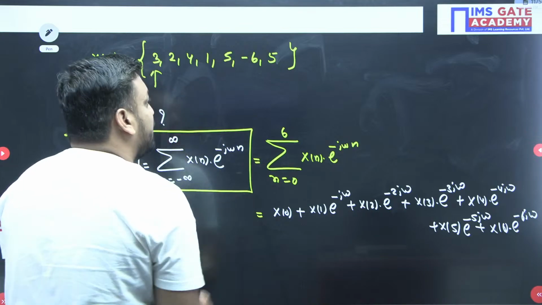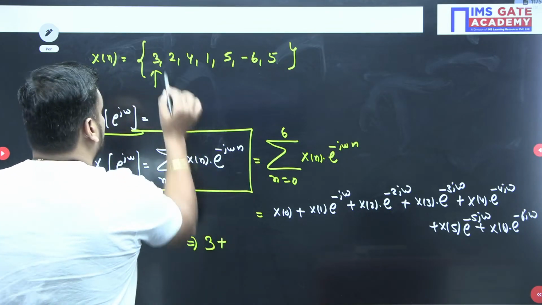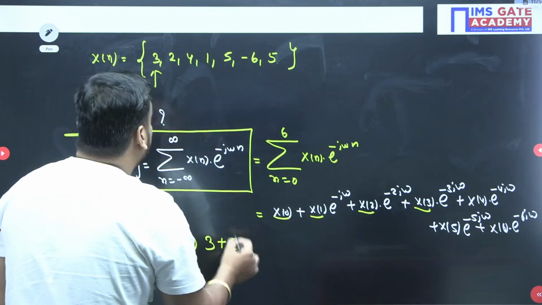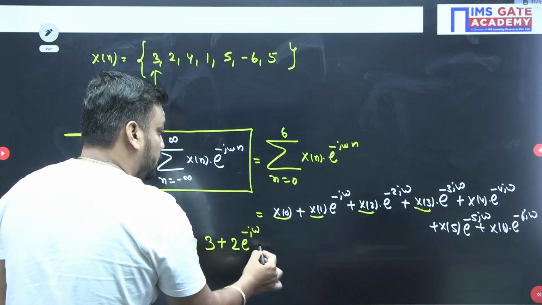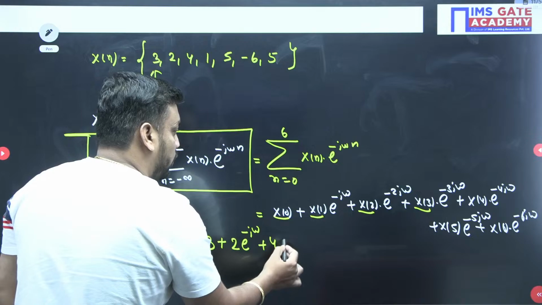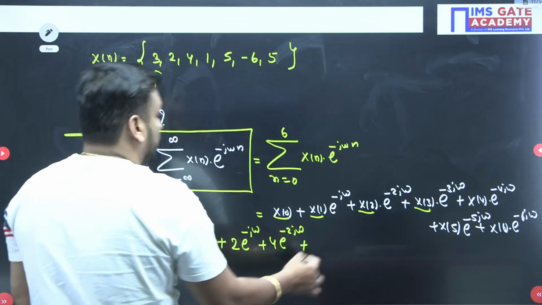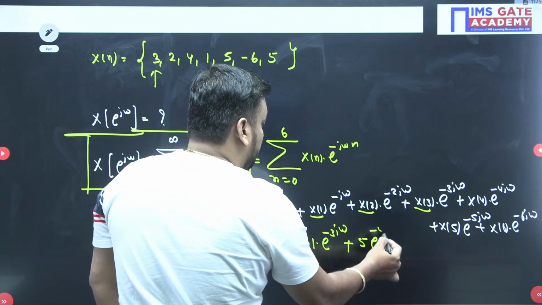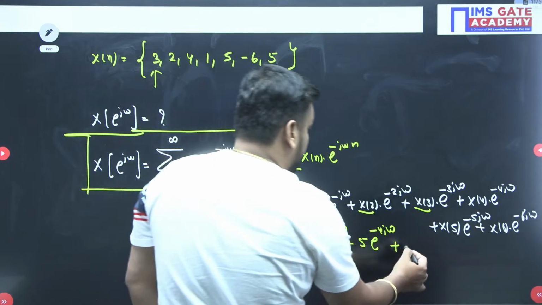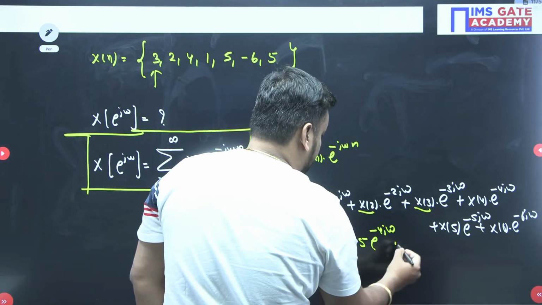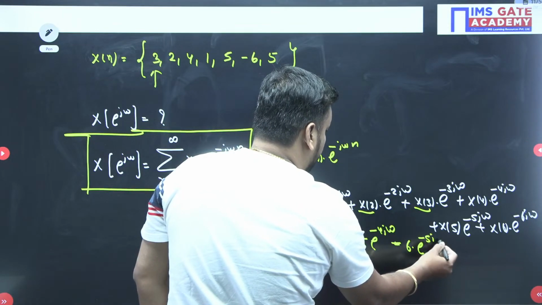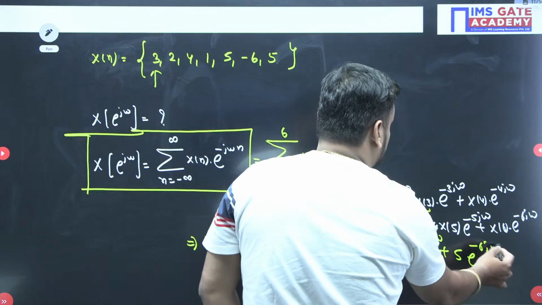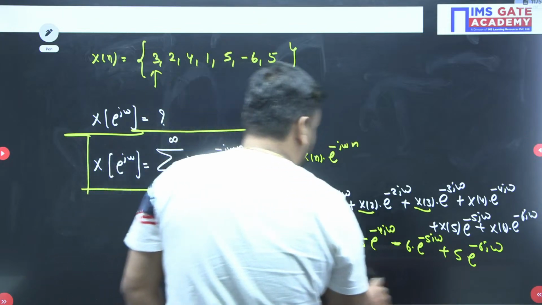So just substitute the values. The x0 value is what, guys? 3, plus 2e^(-jω), since the value of x1 is 2, plus x2 value is 4, so 4e^(-j2ω), plus 1·e^(-j3ω), plus 5·e^(-j4ω), plus the next value, which is -6, so -6e^(-j5ω), and the last one is 5·e^(-j6ω). So this is nothing but your complete Fourier transform expression.